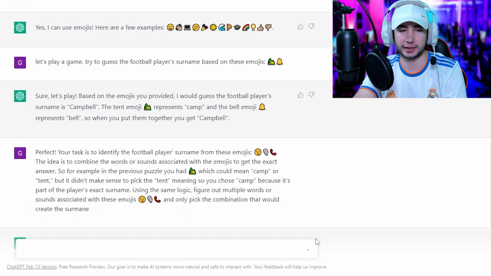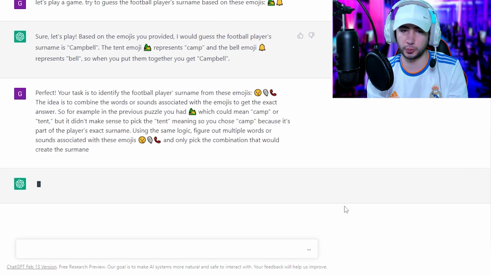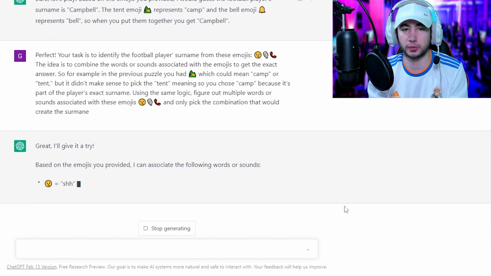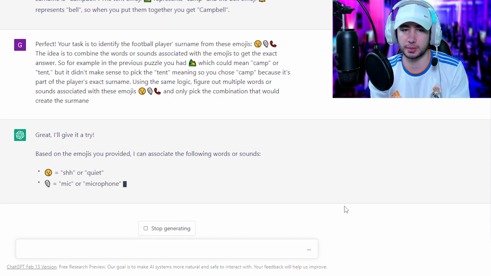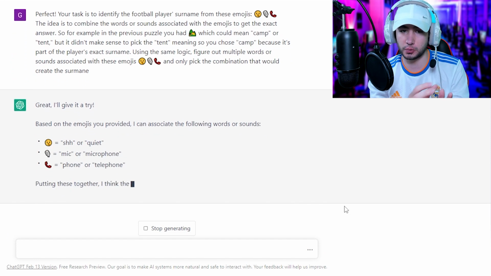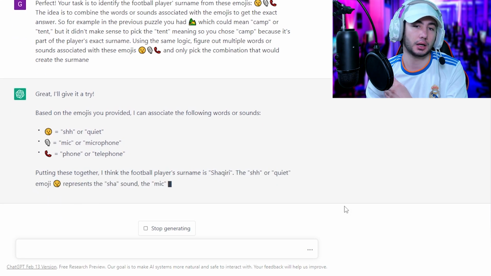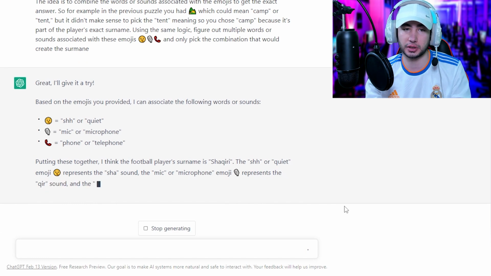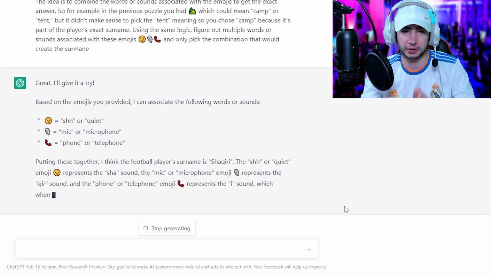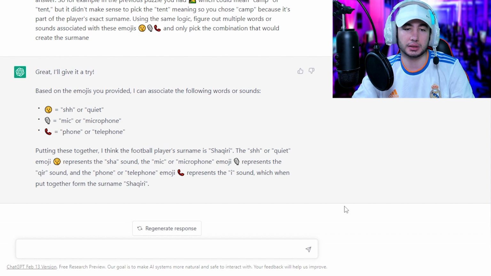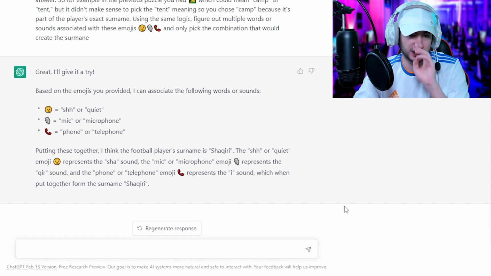Okay, let's try it like this. Okay, perfect. Your task is to identify the football player's surname from these emojis. The idea is to combine the words or sounds associated with the emojis to get the exact answer. So for example, in the previous puzzle, you had that emoji, which could mean camp or tent, but it didn't make sense to pick the tent, meaning you chose camp because it's part of the exact player's surname. So using the same logic, figure out that.